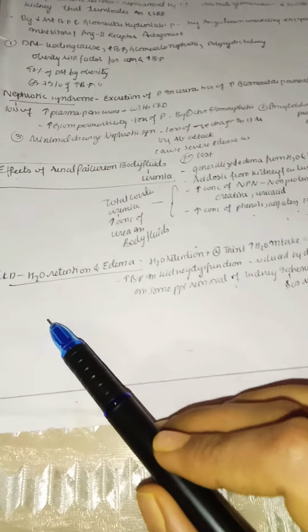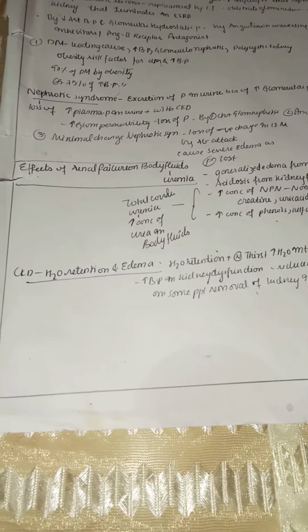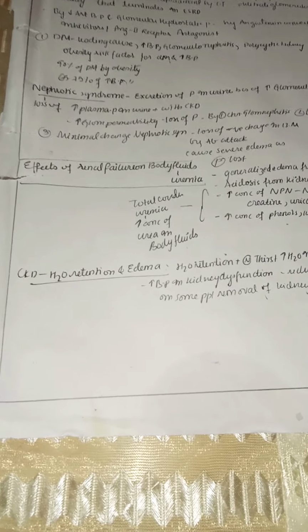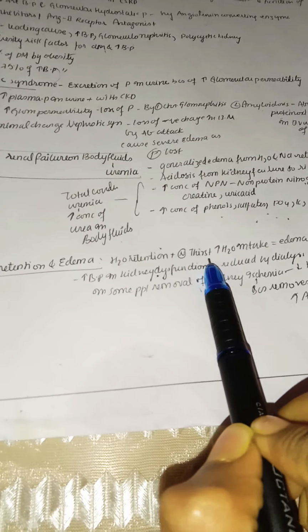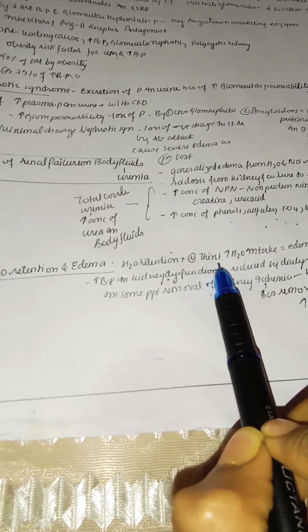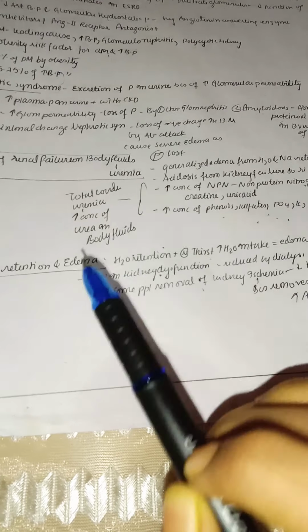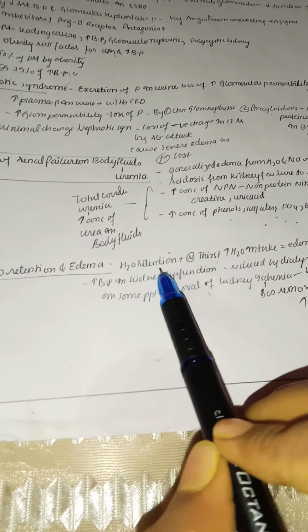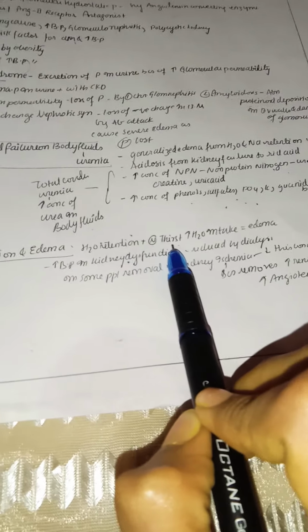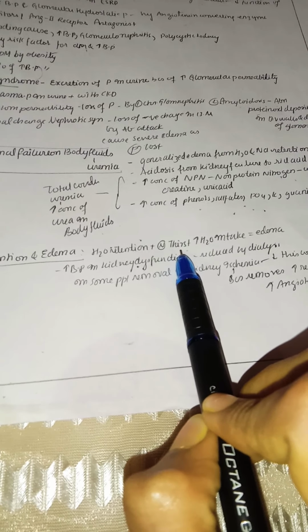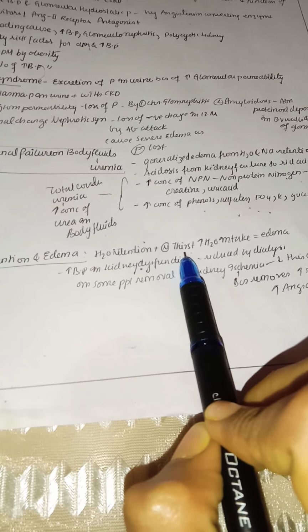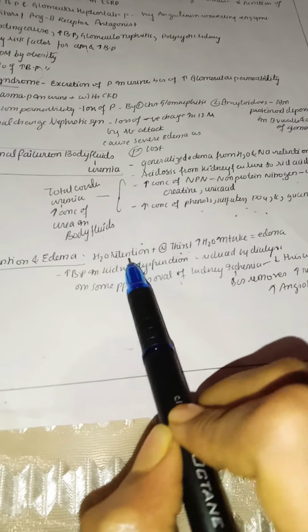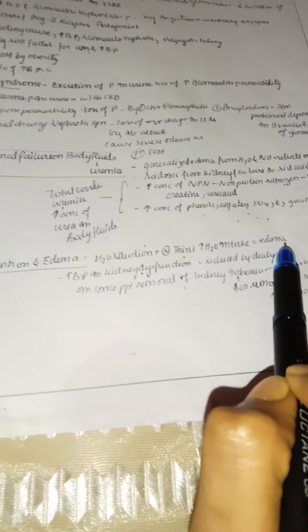And the other condition is, as now the kidneys are failed, they try to retain more sodium and water. So let us see here the water retention along with the normal thirst. Here the thirst mechanism is not getting adjusted with this, but as the water retention is increasing, at the same time the thirst mechanism is also high. Because of the thirst mechanism, we try to take more water inside. As we are drinking more water, at the same time there is also water retention. This will lead to edema.